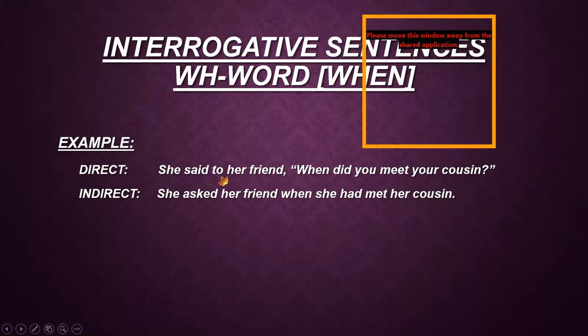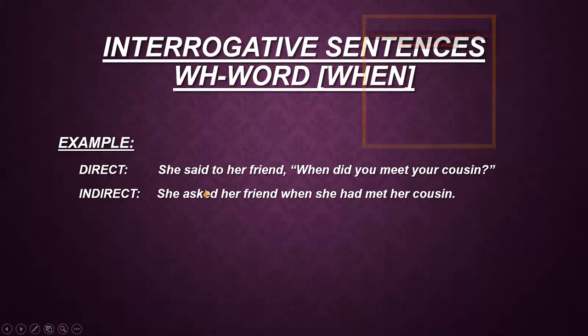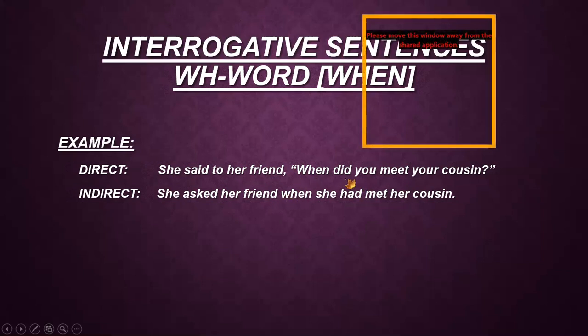Now, I want to change the sentence here. I will not change she because it is a subject. So I copy it here. Said to is converted to asked. Her friend, it is the object part of the sentence, so it remains same. Then we remove the comma. Then the WH word is copied here with a small w. Then did you meet? Did you meet?